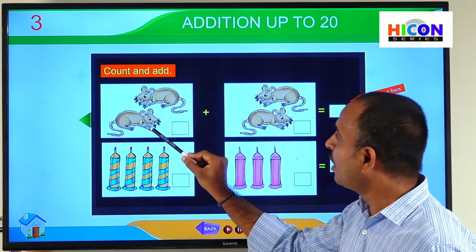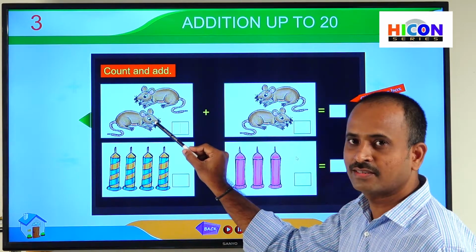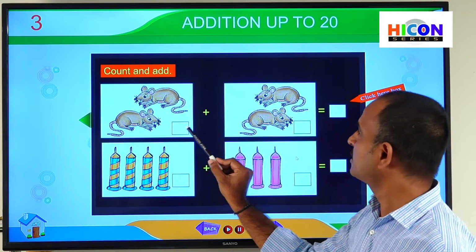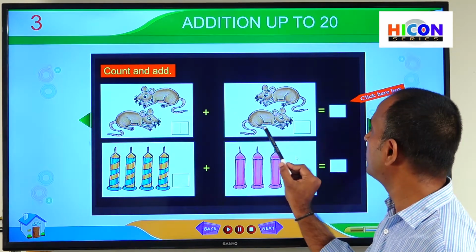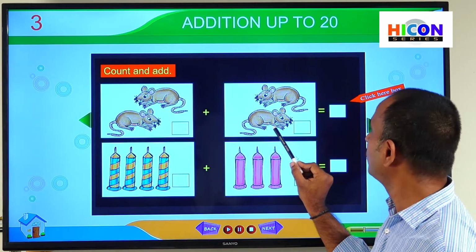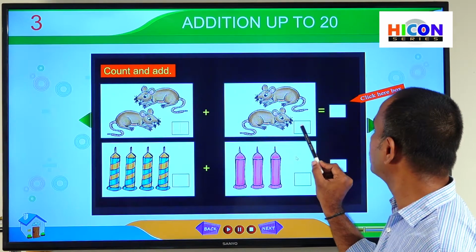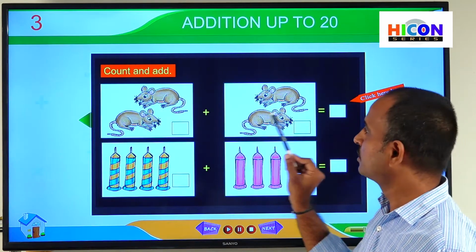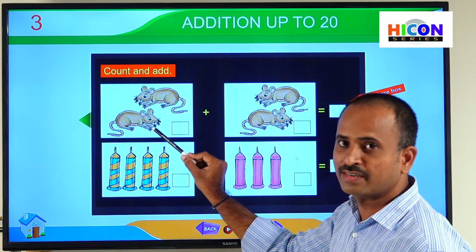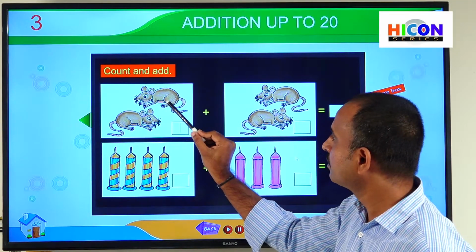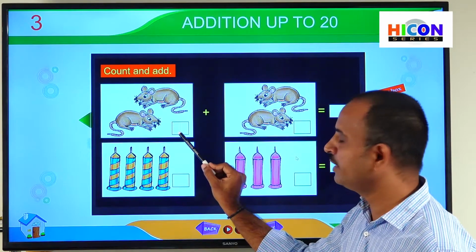Now we have to count the number of rats and write that number in this box. In the same way, in the second box also there are some rats, and we have to count the rats in that box and write the number of rats in this box. So children, let us count the number of rats in the first box. How many rats are there? 1, 2. So write 2 here.